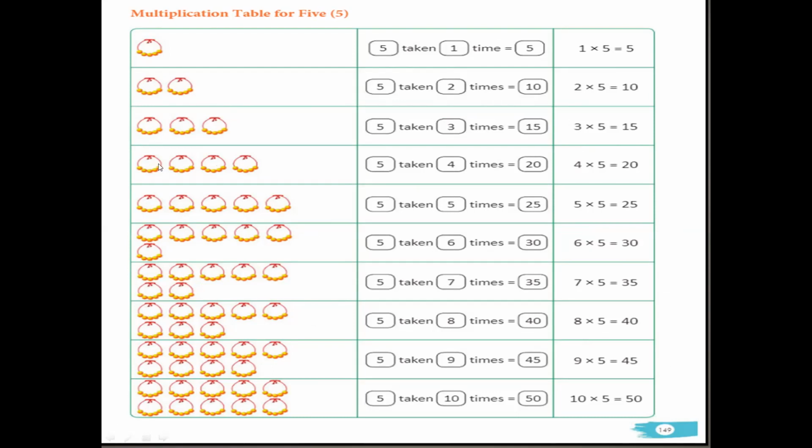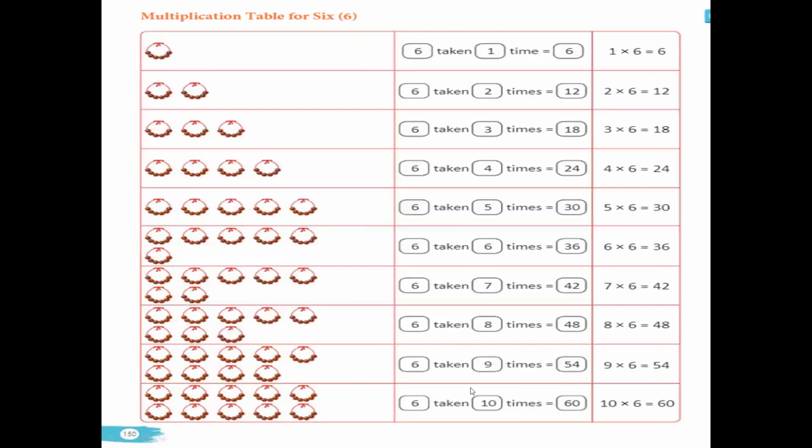Okay, in the same manner, 5 into 5, 25, 5 into 6, 30, 5 into 7, 35, 5 into 8, 40, 5 into 9, 45, and 5 into 10, 50. Okay, coming to the 6, children, all the time the concept will be the same. There is no difference in the concept.